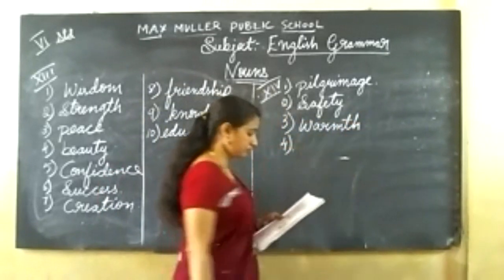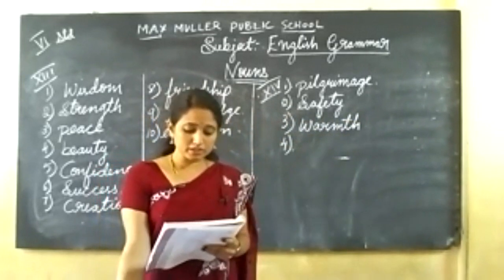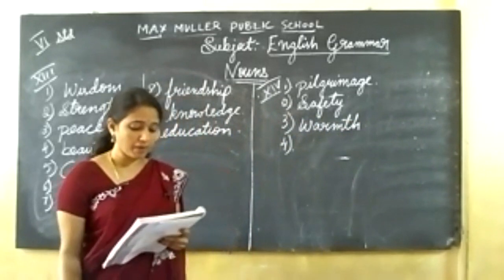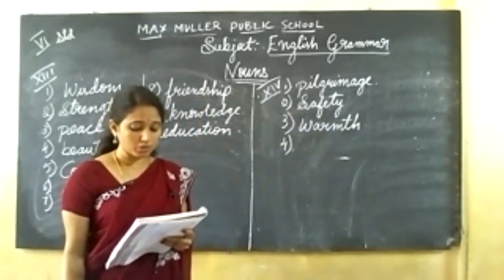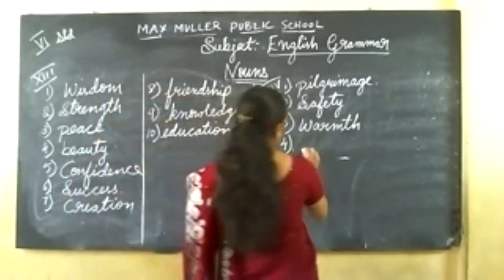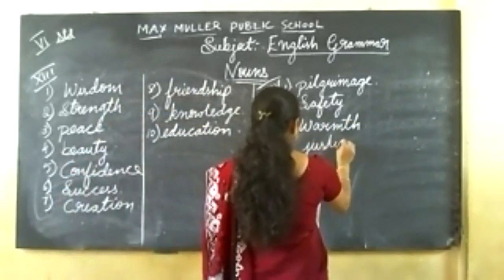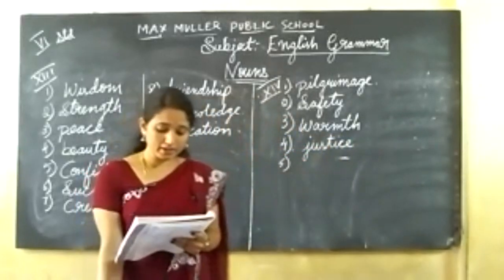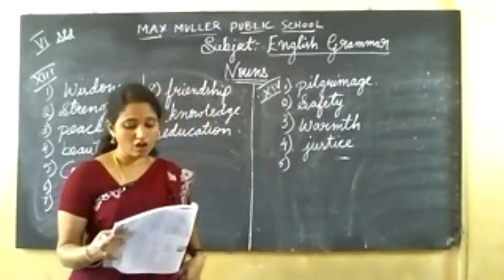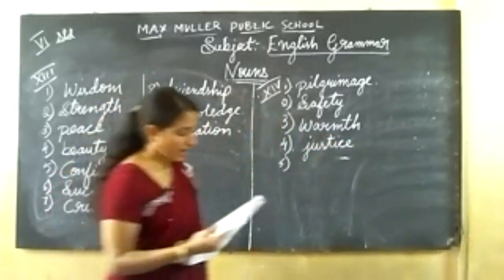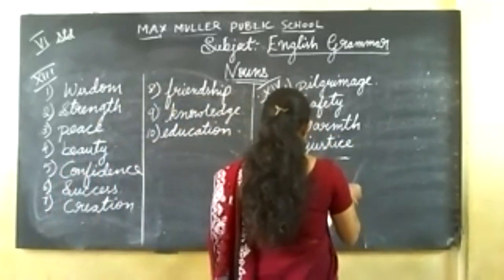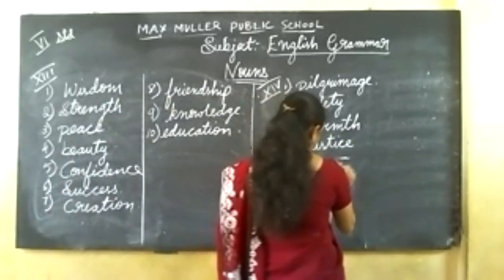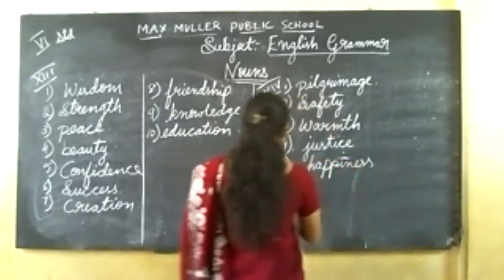Fourth one, the man begged the court to give him justice. Fifth one, without health there is no dash. What is the answer? Happiness. Sixth one,